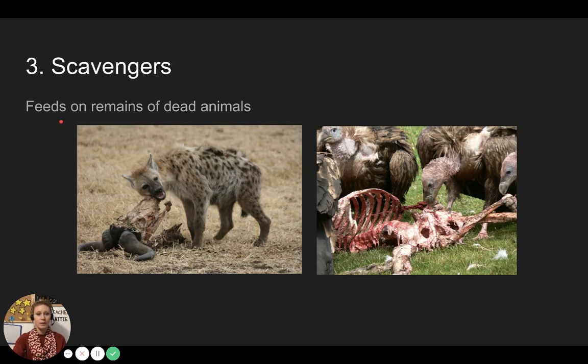Scavengers. A scavenger feeds on the remains of dead animals. They do not hunt for their food. They wait until it is dead and then they eat. For example, these vultures are eating a carcass, or this hyena is eating a carcass as well.